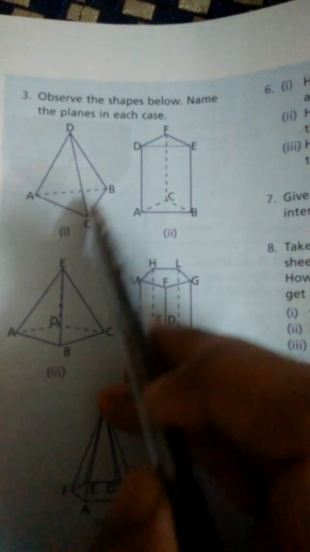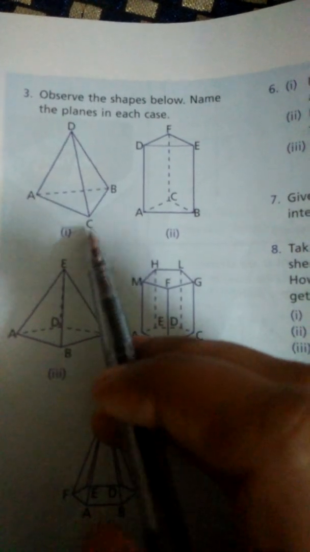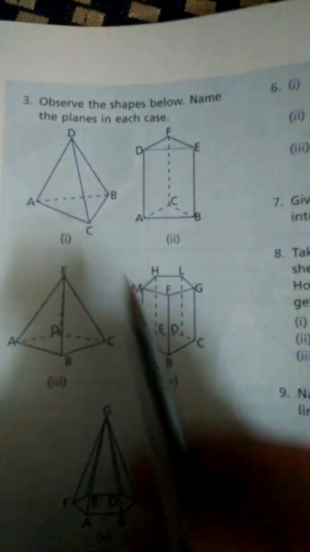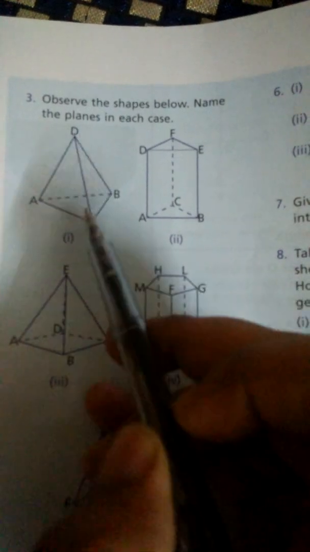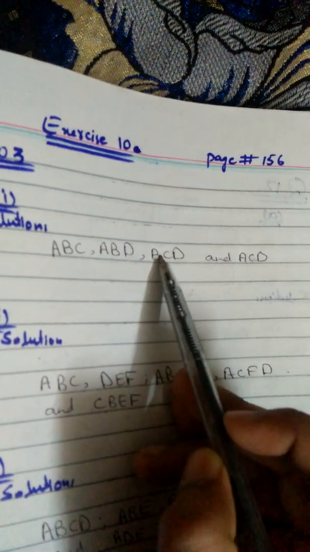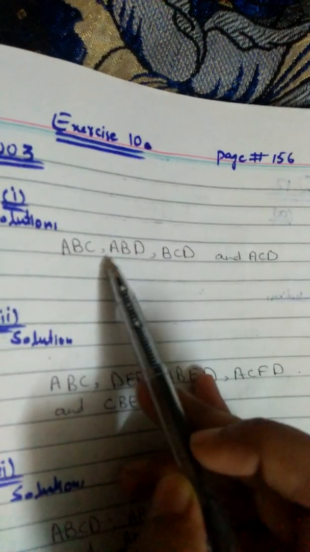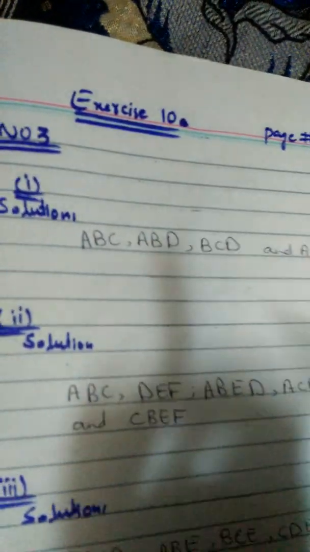In this figure, we are given planes. ABC is a plane, ABD is also a plane, BCD is also a plane, and ACD is also a plane. So the possibility of planes are ABC, ABD, BCD and ACD. These are the planes which can be obtained from the given figure 1.